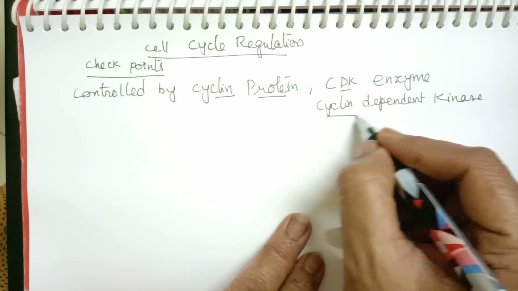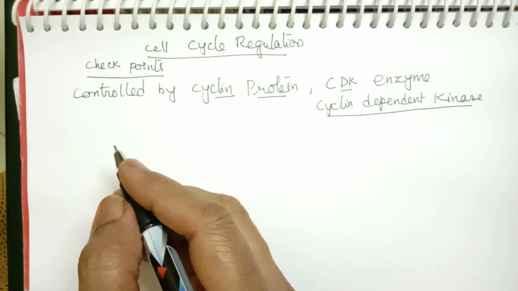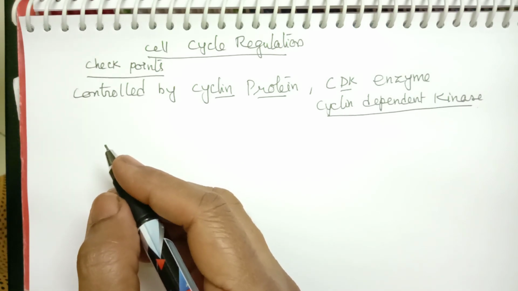This enzyme actually helps in cell cycle regulation. So now how is it done, and what are the checkpoints?